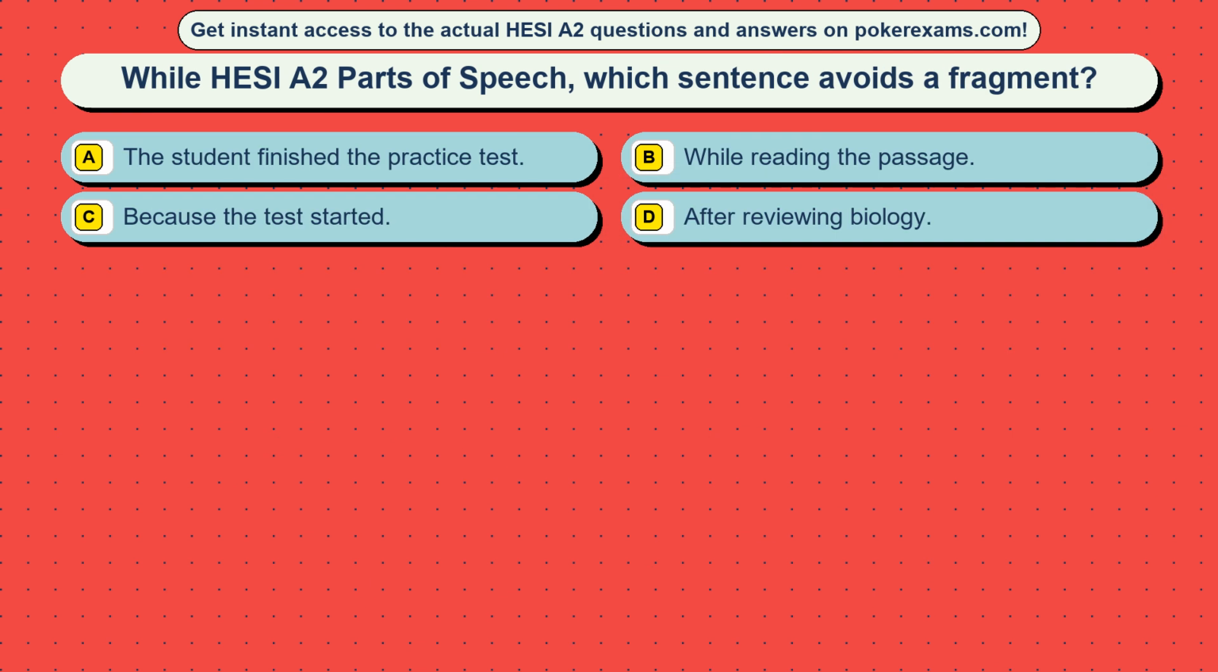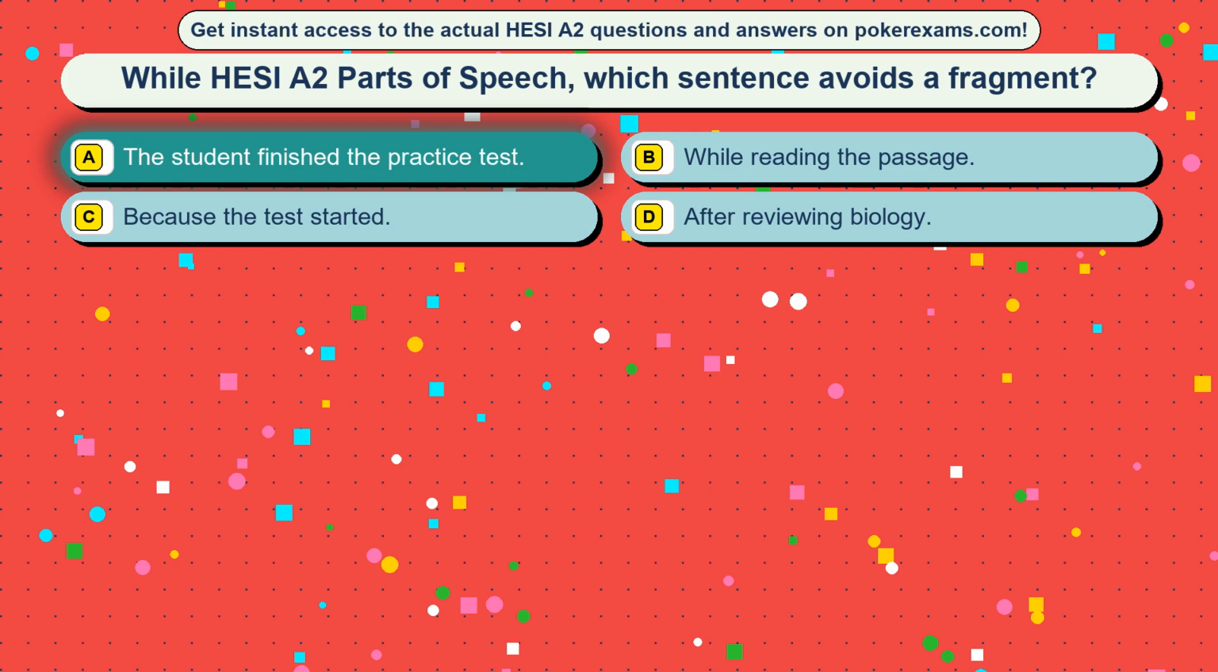Question 47. While HESI are two parts of speech, which sentence avoids a fragment? Option A, the student finished the practice test. Option B, while reading the passage. Option C, because the test started. Option D, after reviewing biology. The correct answer is option A, the student finished the practice test.